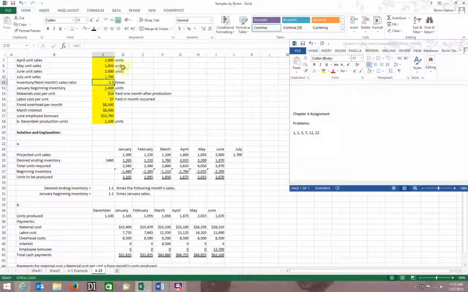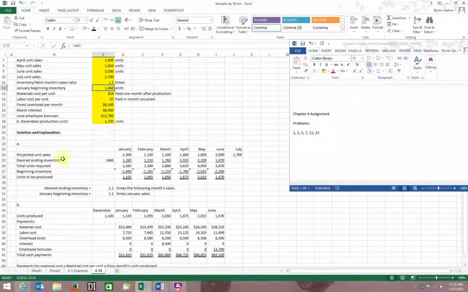Oops, I've got to get off and go back to it. I'm sorry, excuse me. Now it's not going to change it for me. Great. 1.1 times is fine. That's equal to 110%. I don't know why it's not allowing me to control shift and percent. It won't let me do it now. I don't know why. Okay, I'll leave it because it's the same. 1.1 is equal to 110%.